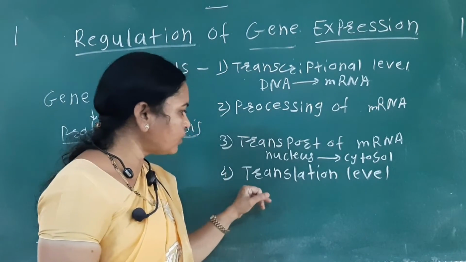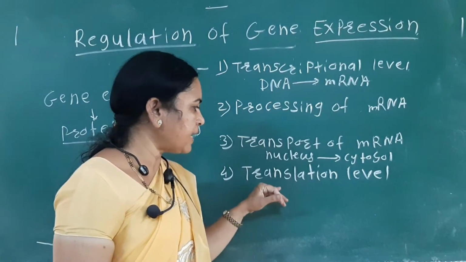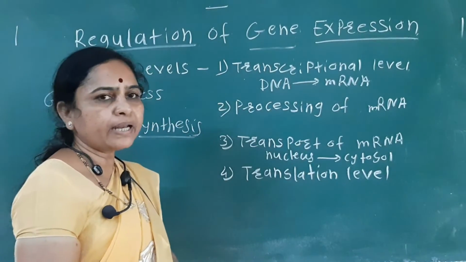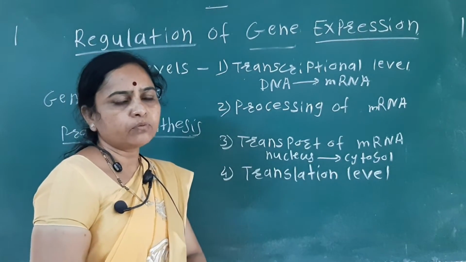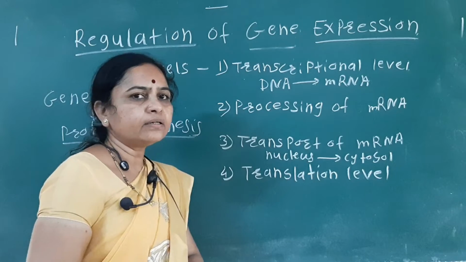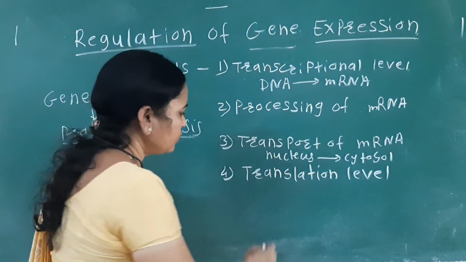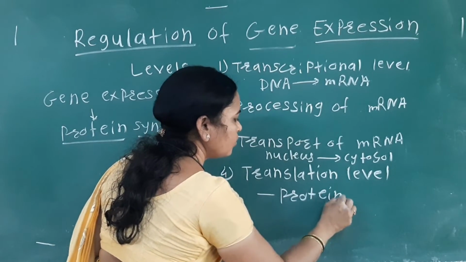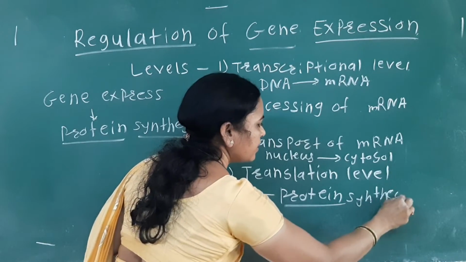And then the fourth level is the translation level. So what does translation mean? When the mRNA enters into the cell cytoplasm, with the help of the rRNA, tRNA, and the ribosome, the actual protein synthesis takes place.